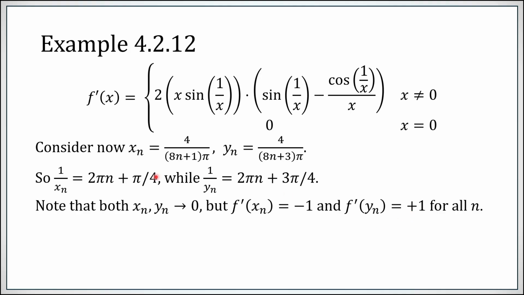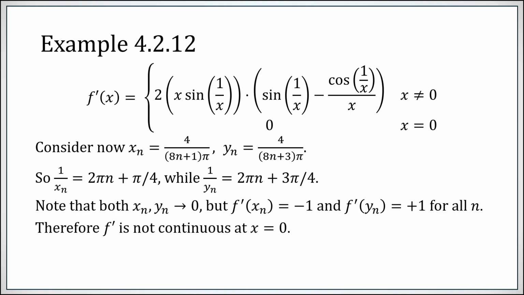This is simply taking these 1 over xn's and 1 over yn's and plugging them in here. The sine of pi over 4 and the cosine of pi over 4 and the sine of 3 pi over 4 and the cosine of 3 pi over 4, just hack it all out. You will find for every xn, f prime is minus 1, and for every yn, f prime is plus 1.